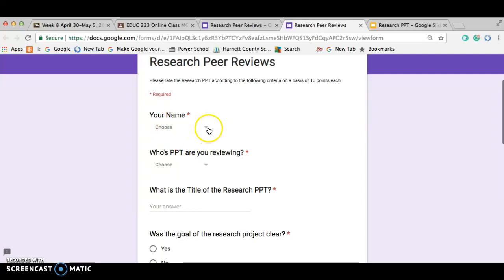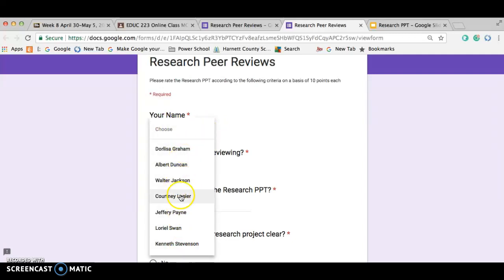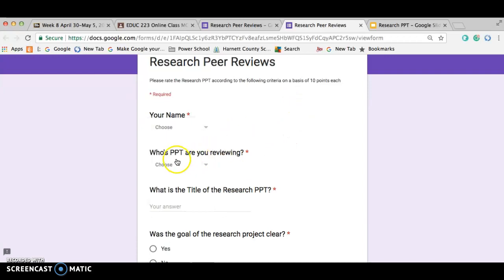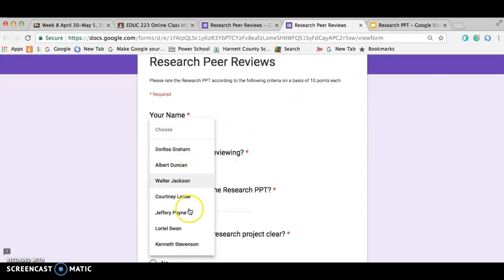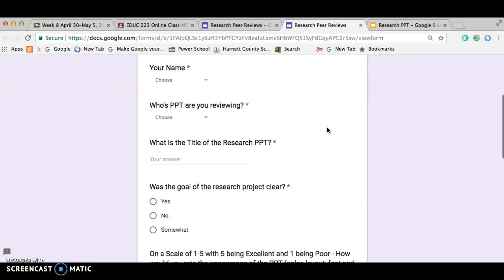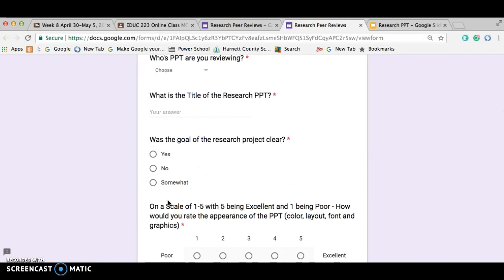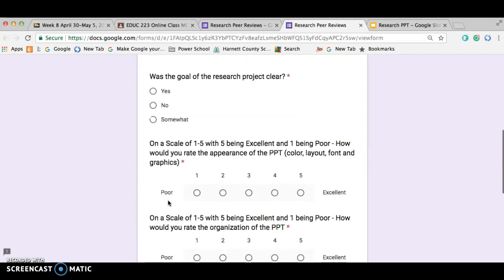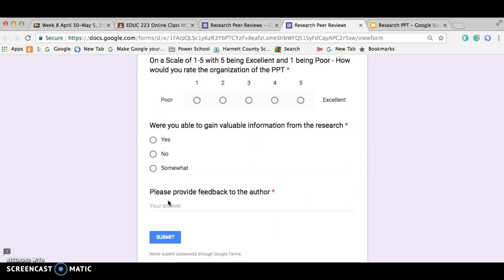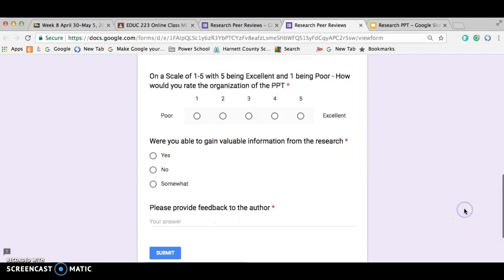Okay, so you're going to put your name. There's a drop down here. I have everybody's name already inside of the survey. You choose your name, drop down again and choose who you're peer reviewing, and then the title of that person's research proposal or research PowerPoint, and then you're going to answer the questions about, was their PowerPoint presentation clear? Was it concise? Was it good in appearance, and so forth. When you're done doing the peer review, it says please provide feedback to the author. These little red asterisks here mean that you must provide an answer or feedback, and then you'll submit.